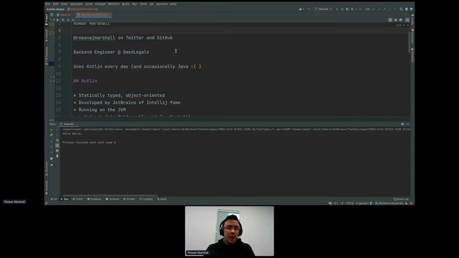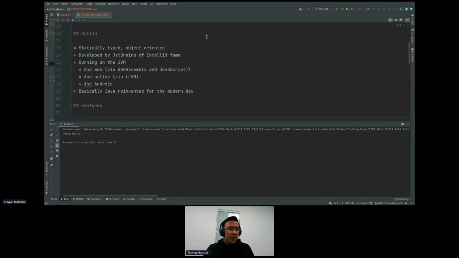So great, Kotlin. Kotlin is a statically typed, object-oriented language. It follows along the lines of something like Java or C# or C++, more so than something like JavaScript or Python. It's developed by JetBrains, who are most famous for developing IntelliJ, the integrated developer environments that are pretty much the best thing to use for the JVM. They also do PyCharm for Python, and they have tools for Ruby. They have something for almost any language out there.